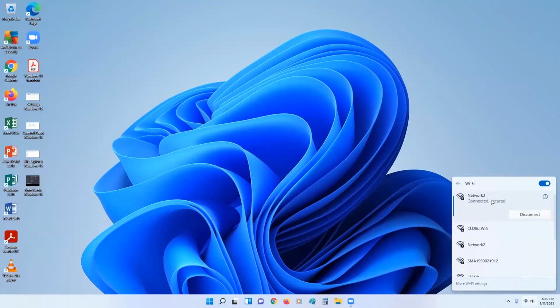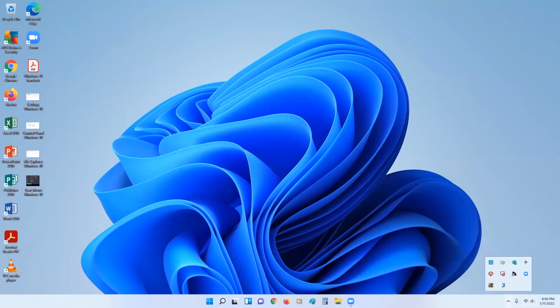So we just have this one. There's a couple more for us. So we could switch to a different network if we so choose and have the credentials. Then we enter the password and ask to connect. So that is something you can access from the system tray.